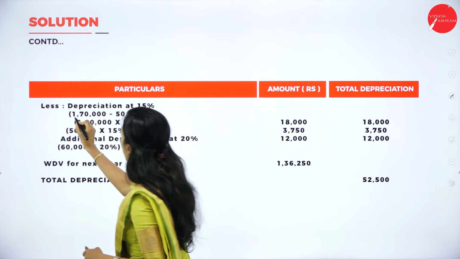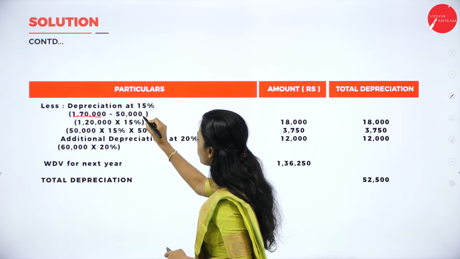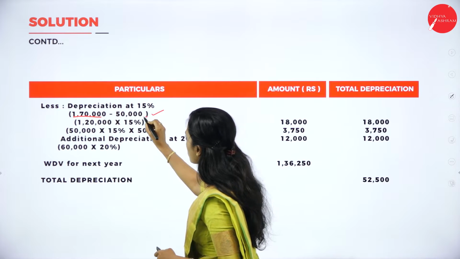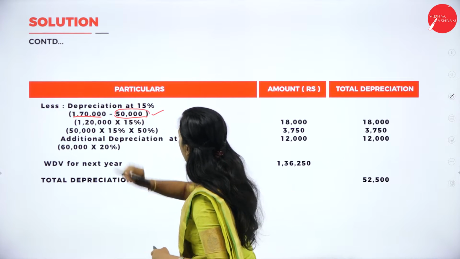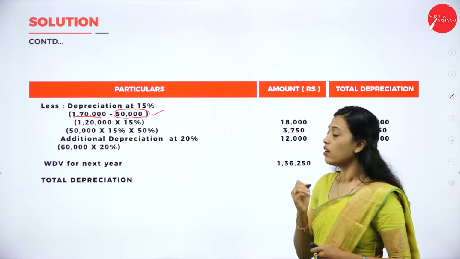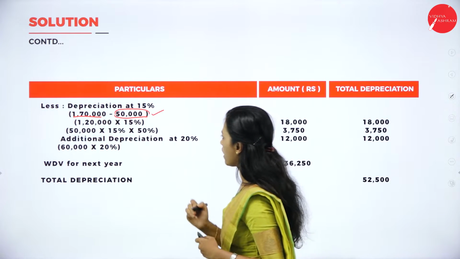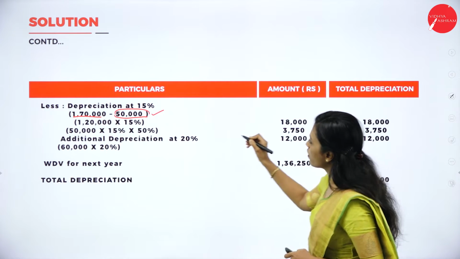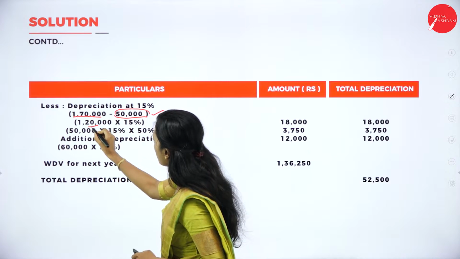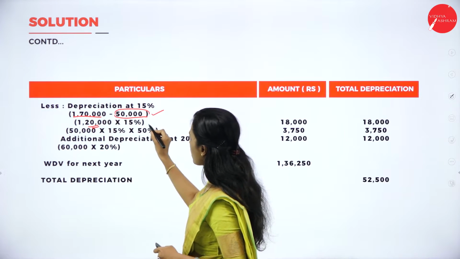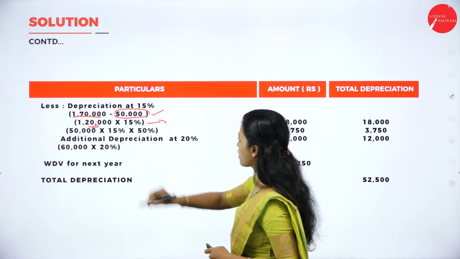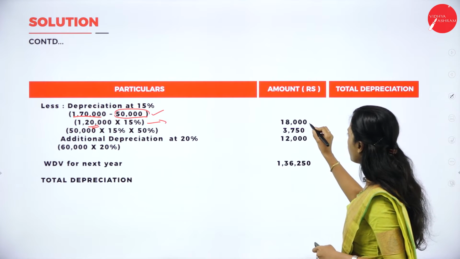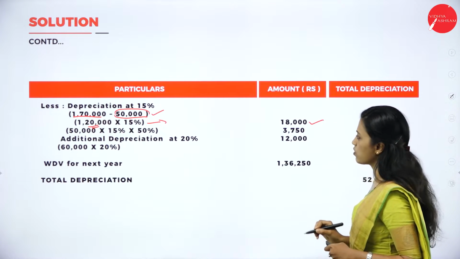See, from 1,70,000 we should deduct 50,000 because old asset purchased after 180 days. So we'll get 1,20,000. So 1,20,000 into 15%. 1,20,000 into 15% is 18,000.